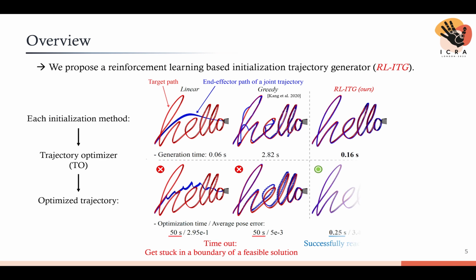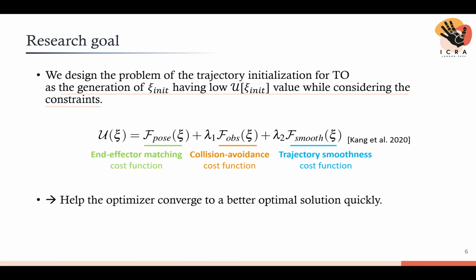This figure shows how the initial trajectories affect the optimization performance. With our proposed reinforcement learning-based initialization method, the optimizer successfully converges to the solution, while baseline approaches get stuck in local minima. The linear method linearly interpolates in configuration space. The greedy method selects the best inverse kinematic solutions within a limited time budget. Thus, the goal of this work is to generate an initial trajectory having a minimal objective function value as quickly as possible, to help the optimizer converge to a better optimal solution quickly.